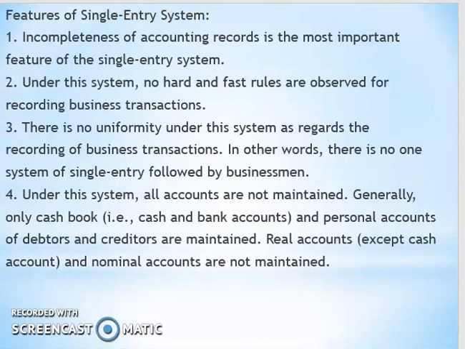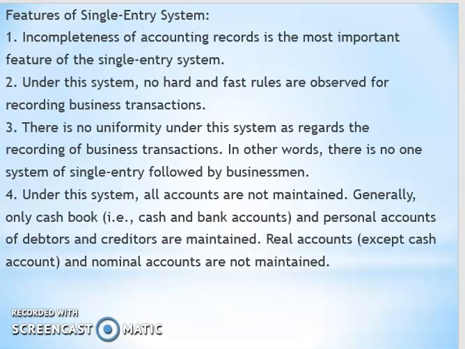Now let us see the features of single entry system. Incompleteness of accounting records is the most important feature of the single entry system. Under this system, no hard and fast rules are observed for recording business transactions. There is not enough uniformity as regards the recording of business transactions.